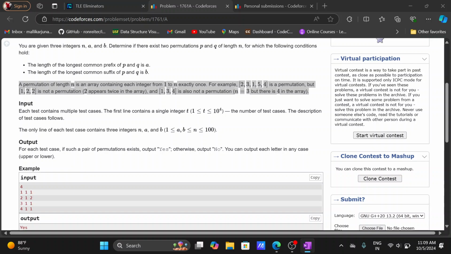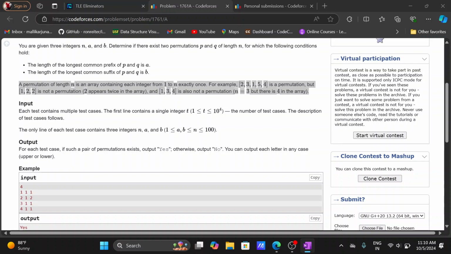It contains only elements up to n, less than or equal to n, and the elements inside it are not repeated more than one time. So n is the size of the permutation.